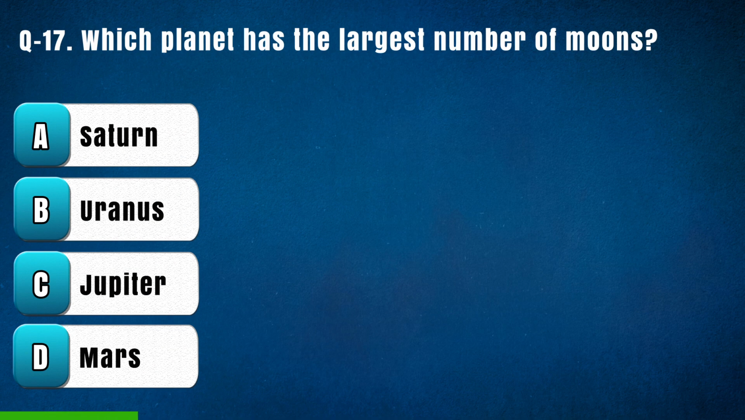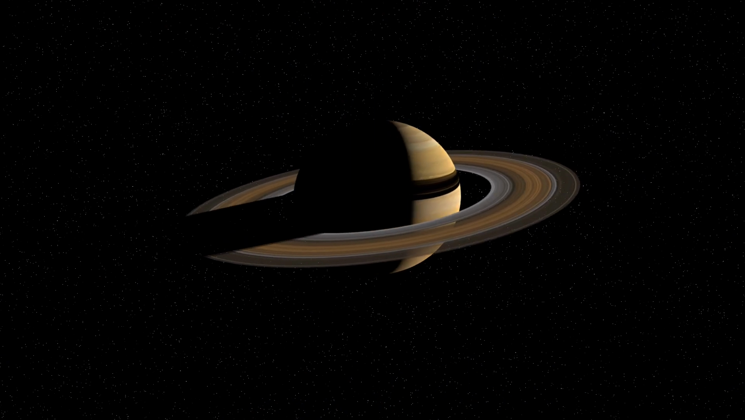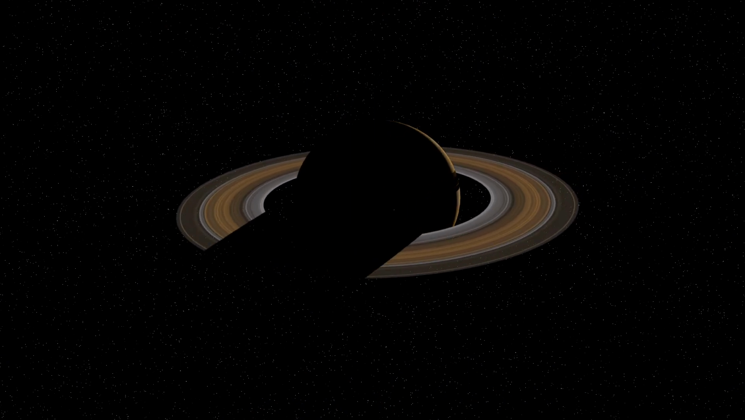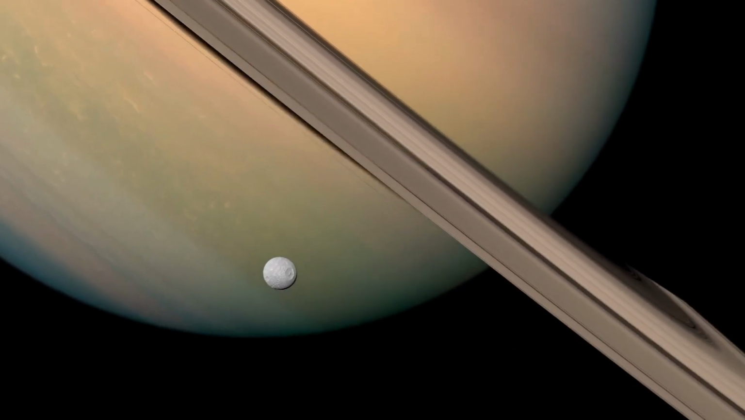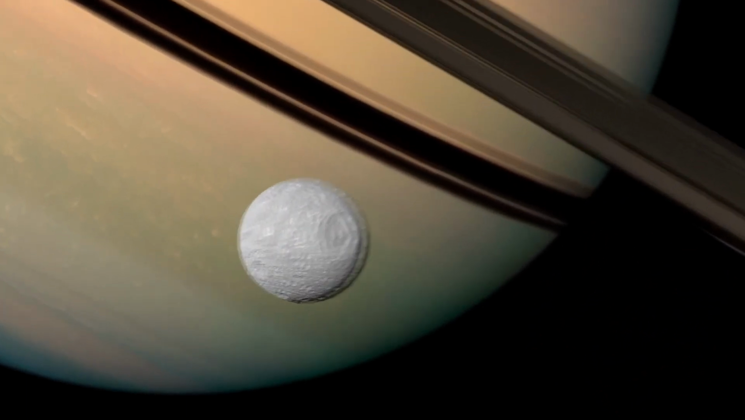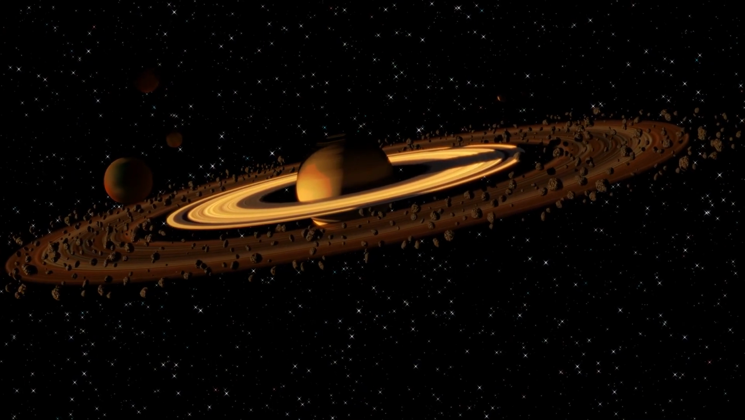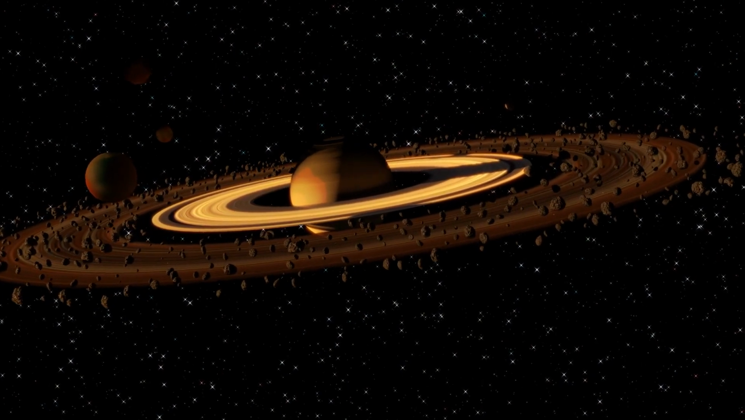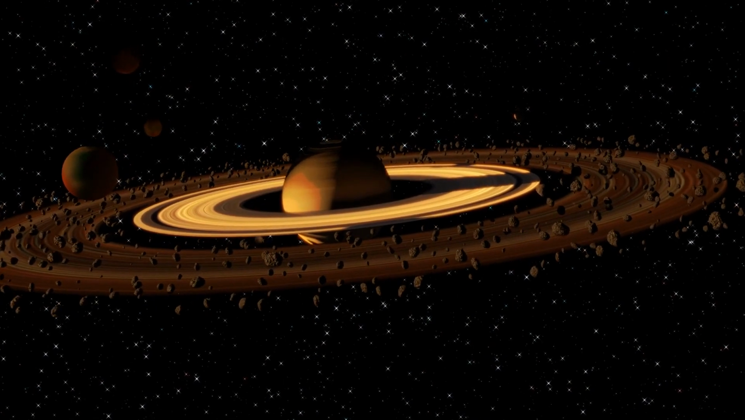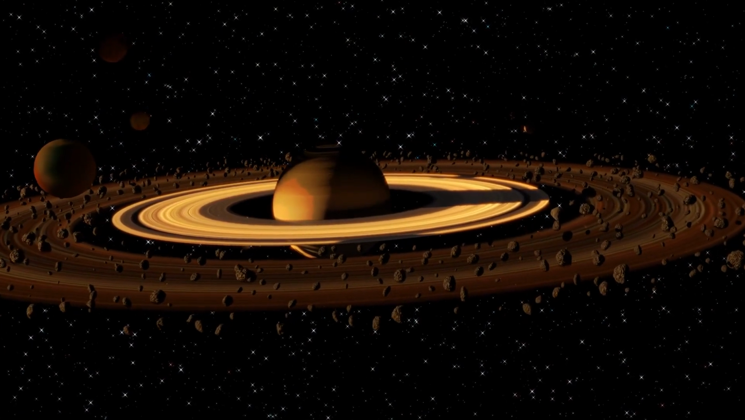Question 17. Which planet has the largest number of moons? Option A. Saturn, B. Uranus, C. Jupiter, D. Mars. The right answer is A. Saturn. Saturn is now the planet with the highest number of moons in the solar system. Recently, astronomers discovered 62 new moons orbiting Saturn, which brings the total number of moons the gas giant has to 145. Thus, Saturn has got its moon crown back from Jupiter, which has 95 moons as of February 25, 2023.